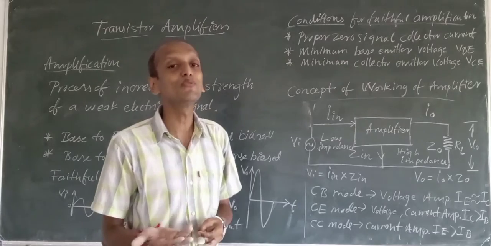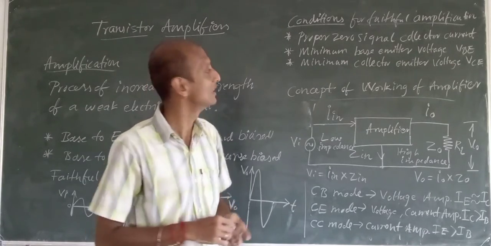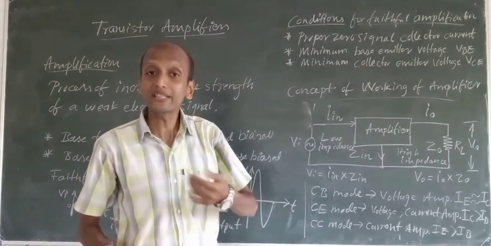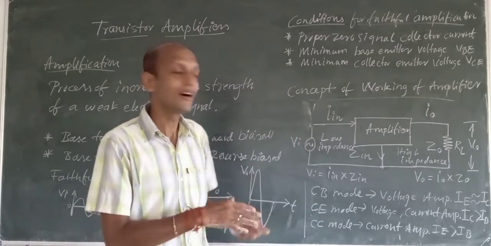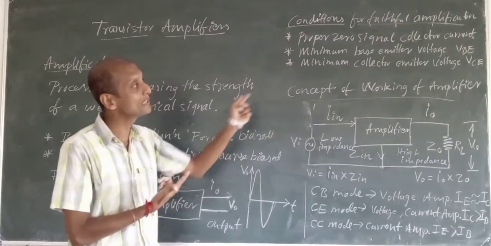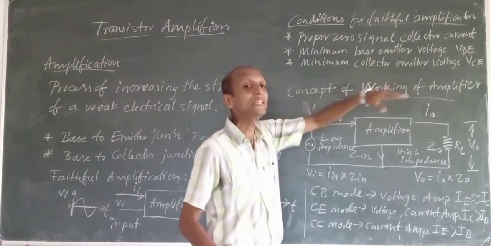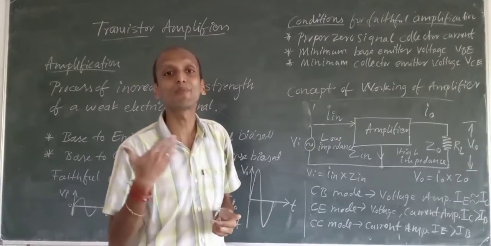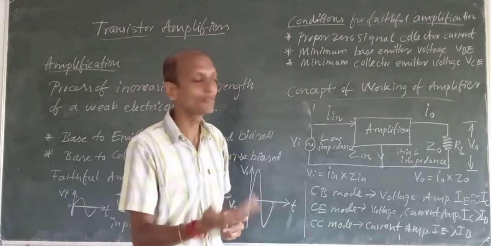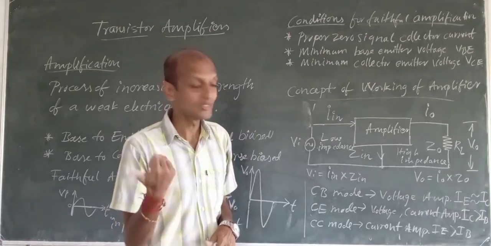Without minimum VBE, you won't have that proper ID, isn't it? The base current will be there. Proper or minimum base to emitter voltage must be there. That is again the bias concept. The base to emitter voltage must be given properly, so that we have a minimum VBE. Without that, the base is not active yet.